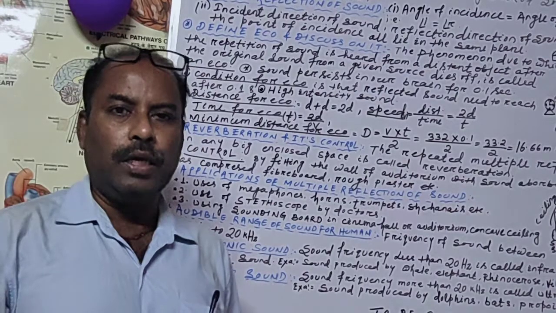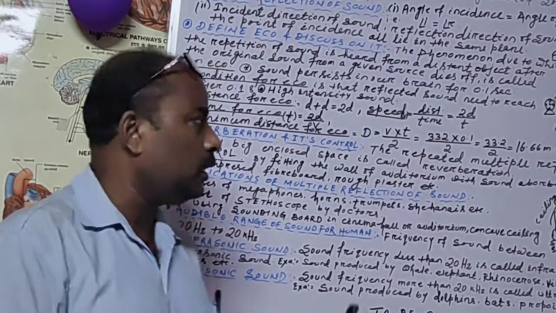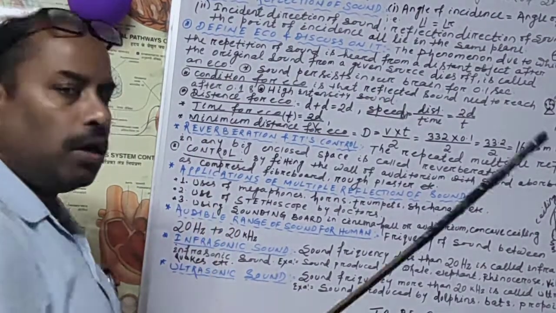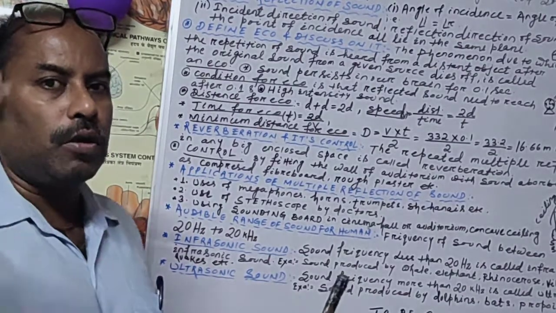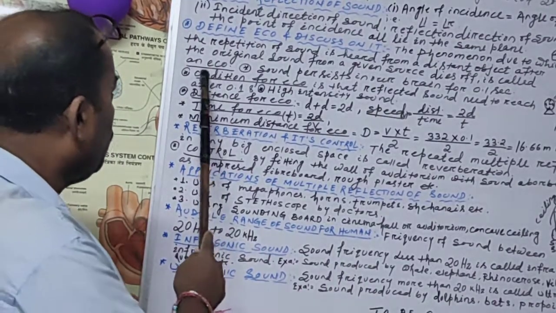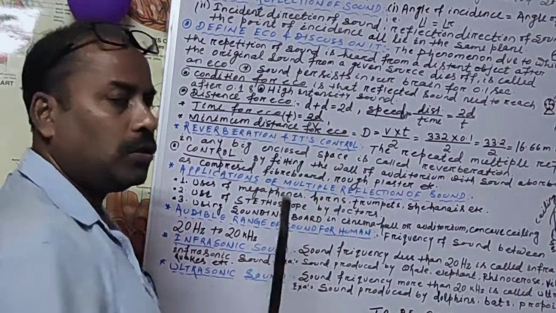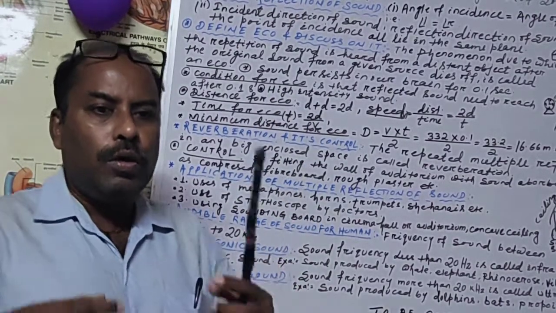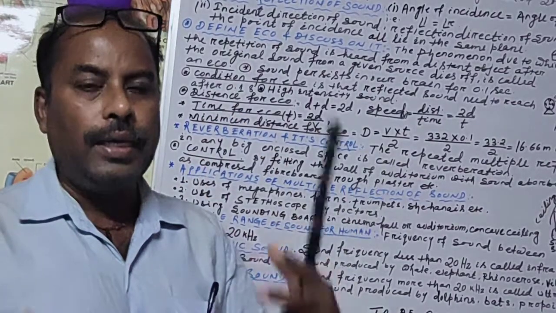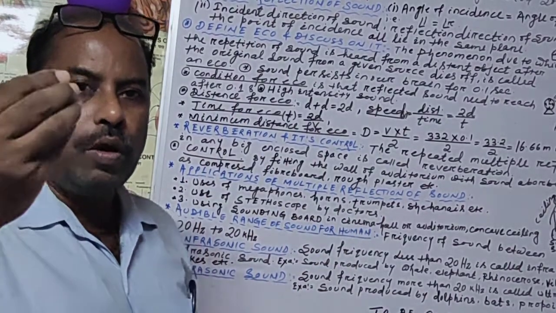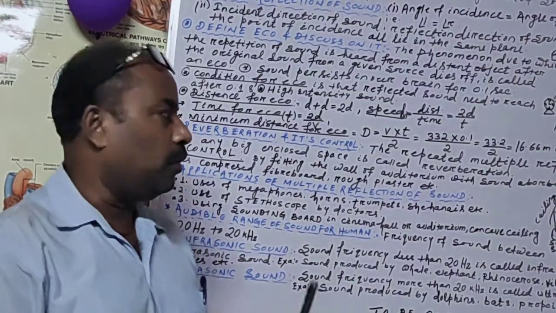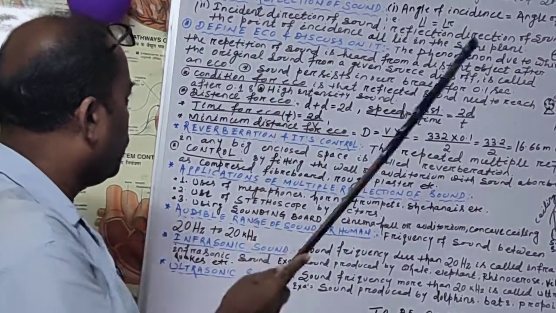That is called the echo. Double times, triple times we listen, that is called the echo. Also it needs high intensity sound. To get the echo, we have to speak loudly, so that it can go and return back again after bouncing. These are the conditions for the echo.